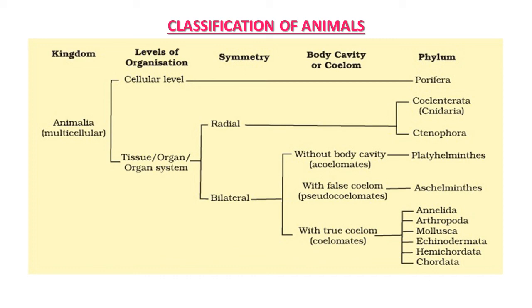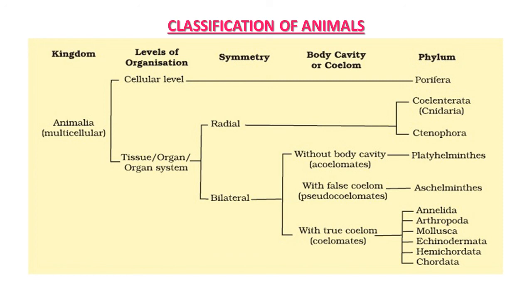In cellular level organization, the phylum Porifera is there. They are primitive animals. In higher levels of organization, they may be radial or bilateral. In radial organization, two phyla, Coelenterata and Ctenophora, are there.